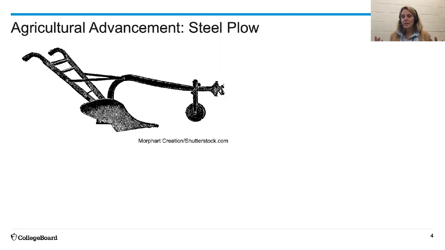I mean, take a look at this. Can you picture a person, typically a man at that time, walking behind holding the steel plow? And typically it was hooked up to an ox, maybe a horse. The purpose here was to cut through that root system. The Great Plains, the North European plains, the interior plains had these extensive root systems. If your mom's ever made you pull weeds, you know what those root systems can be like. If you had to do all that by hand or using a hoe, it's going to be really difficult. So when the steel plow came about, it allowed us to clear more land even quicker than we'd ever done before.